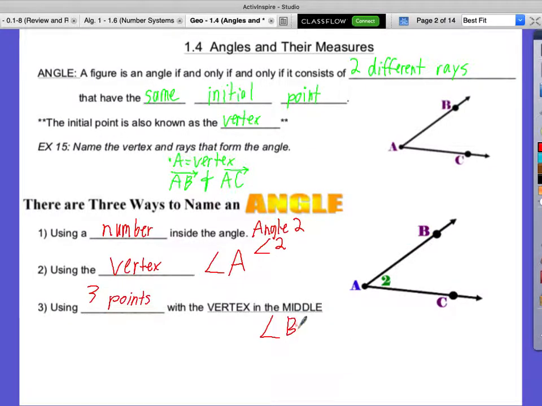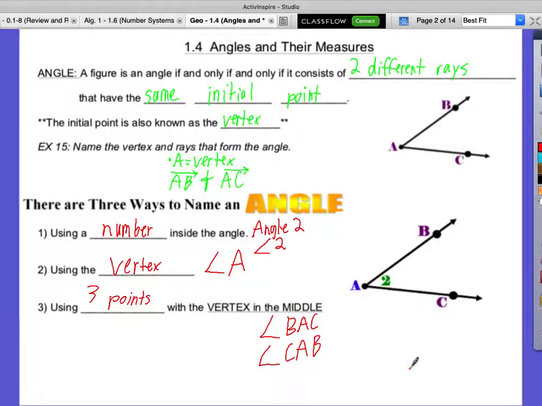BAC. How else could we do it? CAB. Okay, but the A has to be in the middle. You have to have the vertex in the middle. The other 2 points are interchangeable. Typically, we use this third method the most because it's the most specific. It'll get confusing if you don't use 3 points.